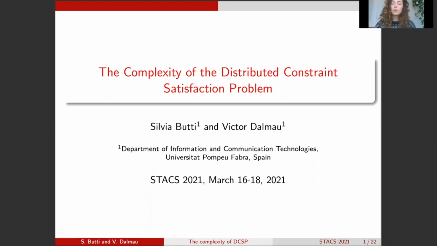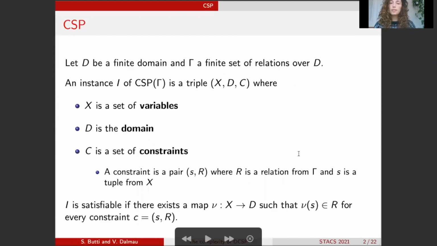Now, the general question that we wanted to address in this paper was, what can you compute in a distributed system? And because this question is very general, we made it a little bit more specific, and we asked the question, what families of CSPs can you solve in a distributed fashion? And if you can solve them, then how fast can you solve them? Now I'm going to start by defining what a CSP is.